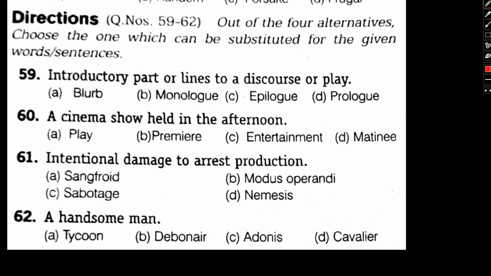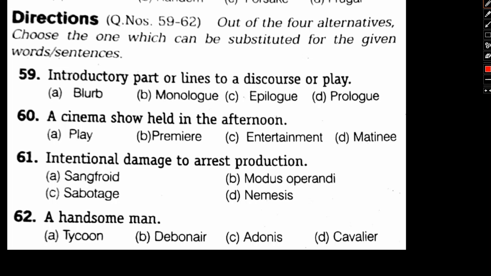Okay, so having said that, let's take a look at the question here. 59-62, out of the four alternatives, choose the one which can be substituted for the given word or sentences. So basically we are given the sentences, so we have to choose the suitable word that can actually substitute this particular sentence. The first one here, 59, is introductory part or lines to discourse or a play. Our options are blurb, monologue, epilogue and prologue.